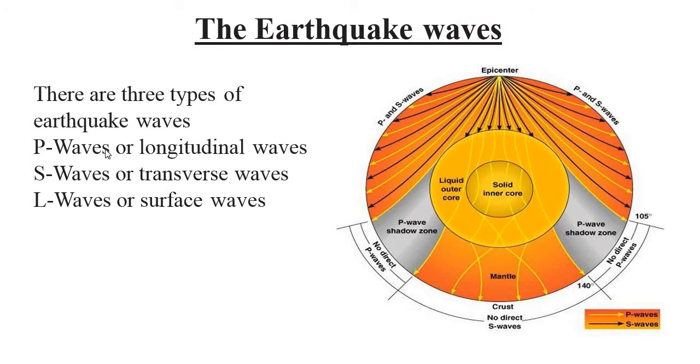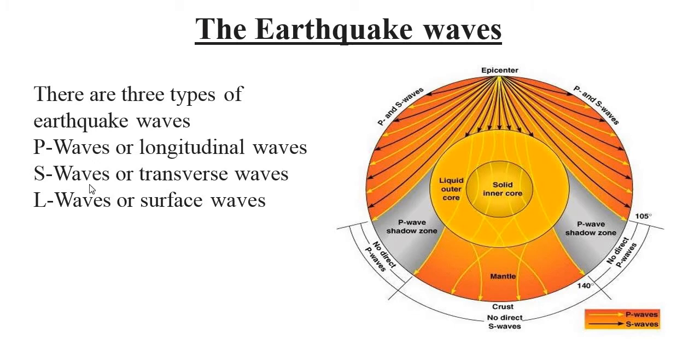First, primary waves. These are simply known as P waves. These are longitudinal waves analogous to the sound waves. These waves have the maximum velocity among the three types of seismic waves. These waves can pass through solid as well as liquid medium, though their velocity gets slowed down in the liquid medium.